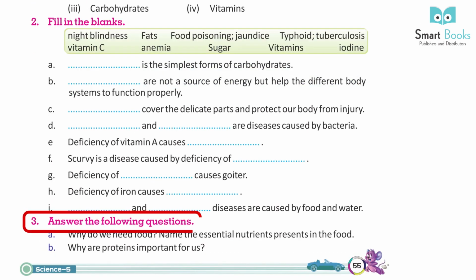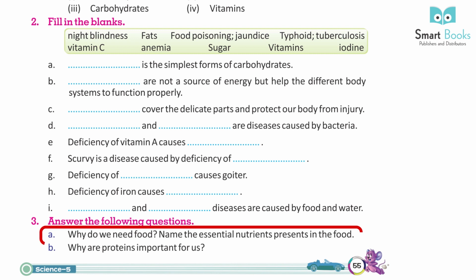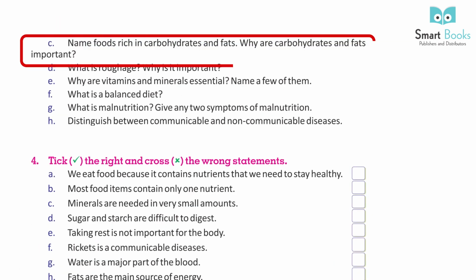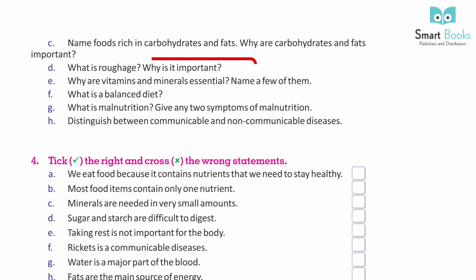3. Answer the following questions. A. Why do we need food? Name the essential nutrients present in the food. B. Why are proteins important for us? C. Name food rich in carbohydrates and fats. Why are carbohydrates and fats important? D. What is roughage? Why is it important?